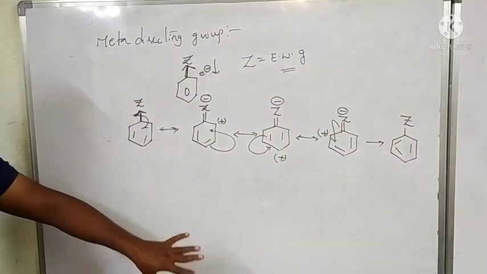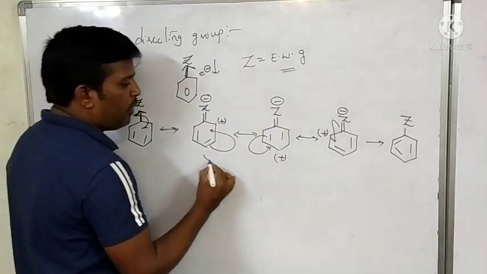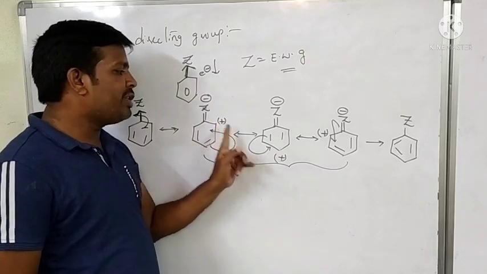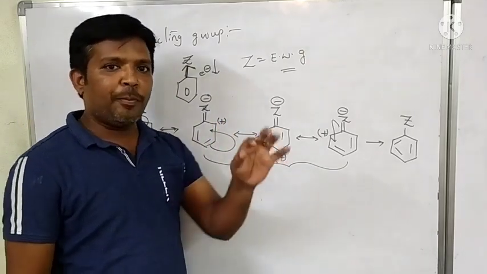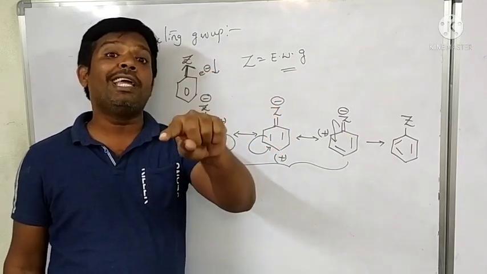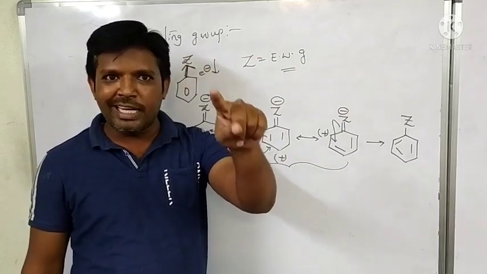What happened when an electron withdrawing group is attached to the benzene? What do you observe in the resonance structures? The positive charge is present on the ortho and para positions. When positive charge is present on the ortho and para positions, it indicates the electron density is low. Electron density decreases.